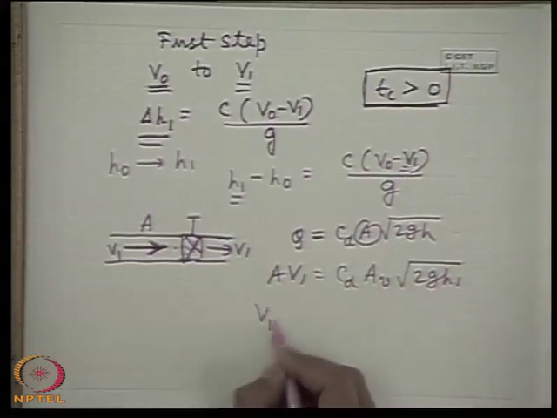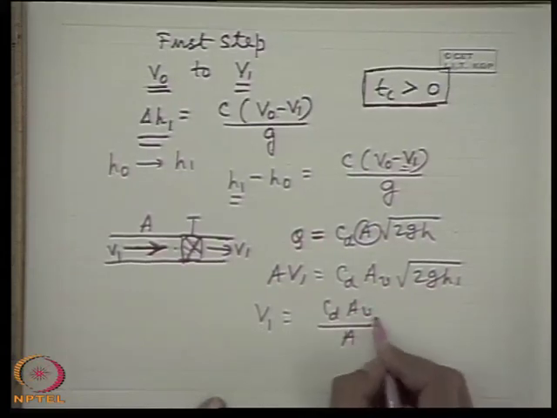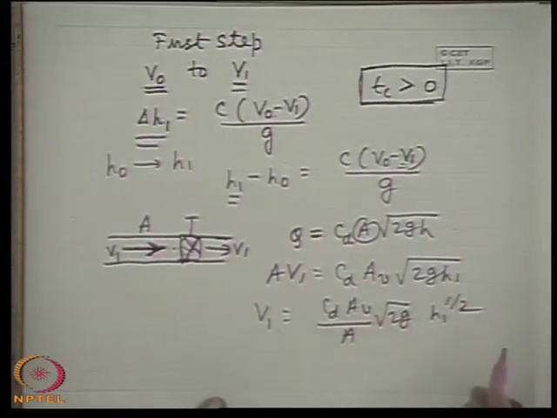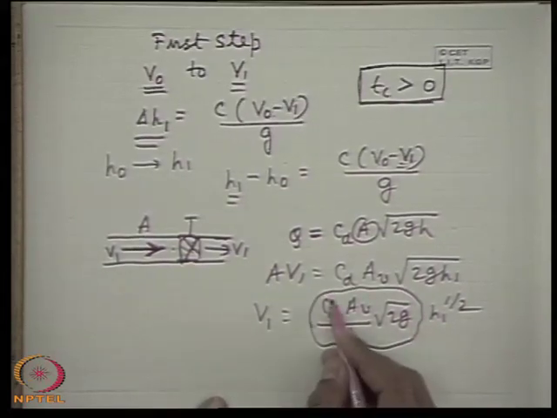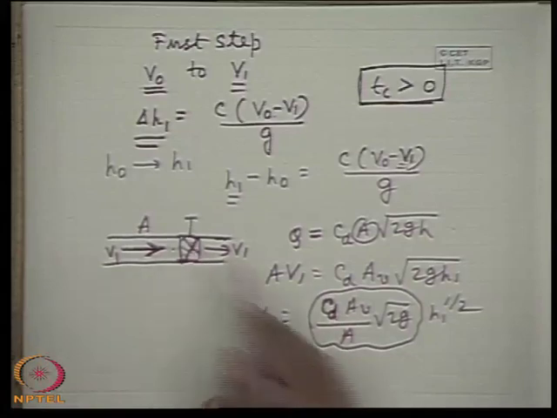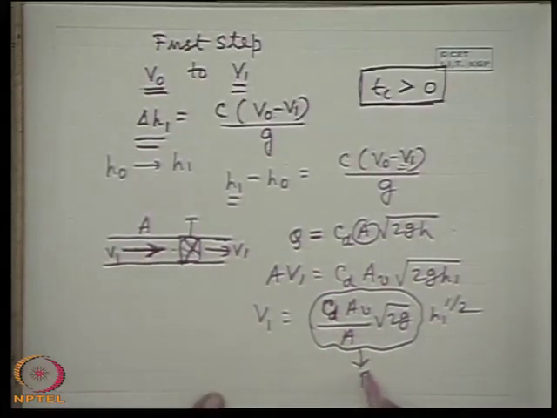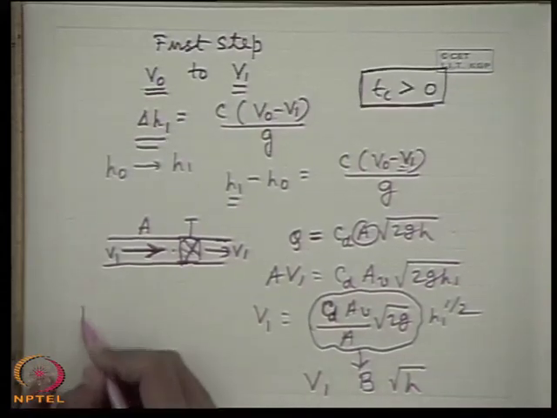So we can write V1 equals CD Av by A into H1 to the power half. This is usually a constant, though the coefficient of discharge for this valve opening varies with the velocity, but we can take it as B, a constant known as the valve opening factor.